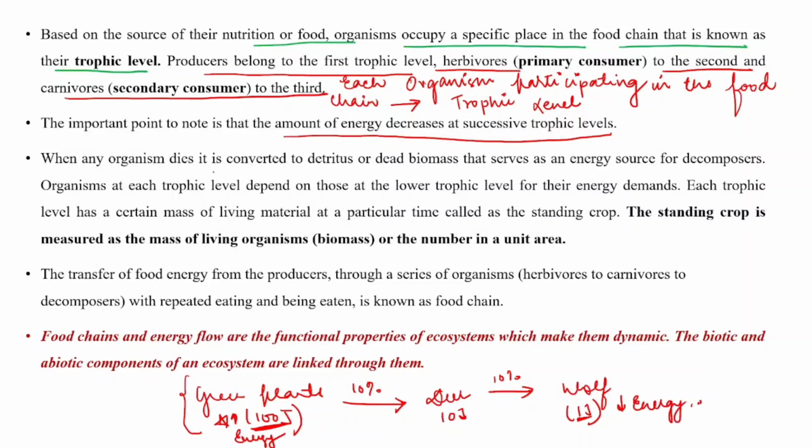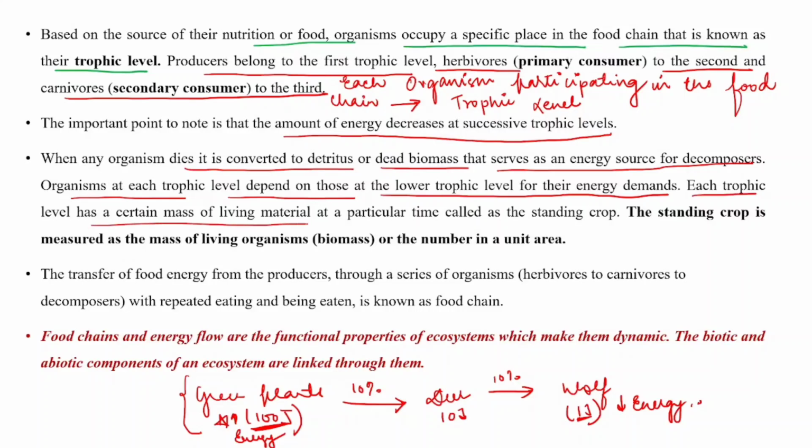Clear? When any organism dies, it is converted to detritus or dead biomass that serves as an energy source for decomposers. Organisms at each trophic level depend on those at the lower trophic level for their energy demands. Each trophic level has a certain mass of living material at a particular time called the standing crop. So what is standing crop? The amount of biomass present in each trophic level, or living material at a particular time, we call it standing crop. Standing crop is measured as the mass of living organisms or the number in a unit area.